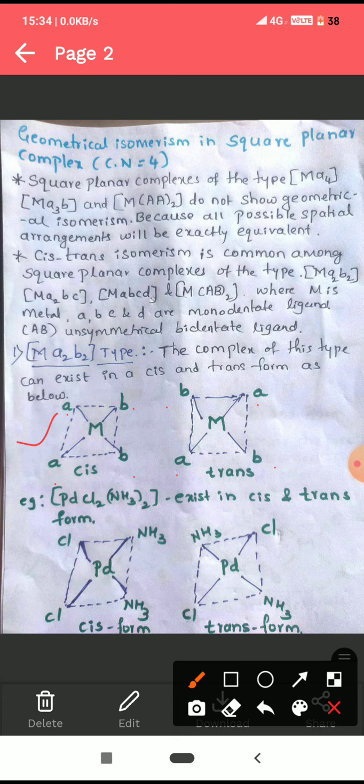For example, palladium, which is having 2 chloride ions and 2 ammonia, exists in cis and trans form. In the cis form, chlorines are adjacent to each other, NH3 is adjacent to each other. In the trans form, both ammonia molecules are diagonal to each other and chlorines are diagonal to each other. These are the examples for MA2B2 type.